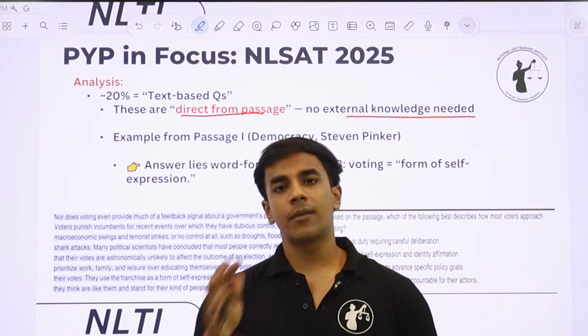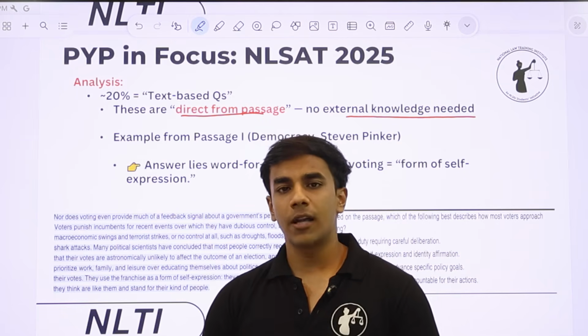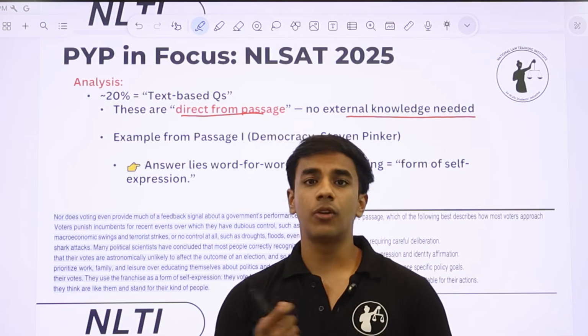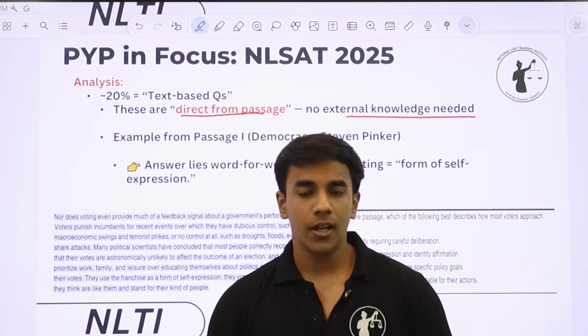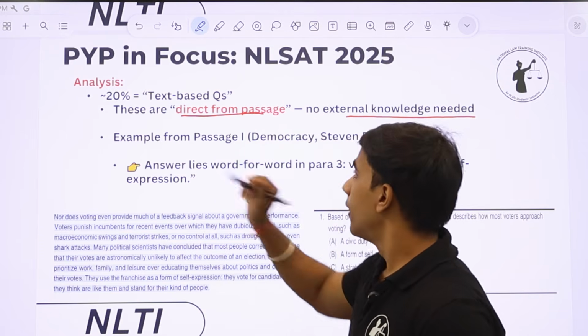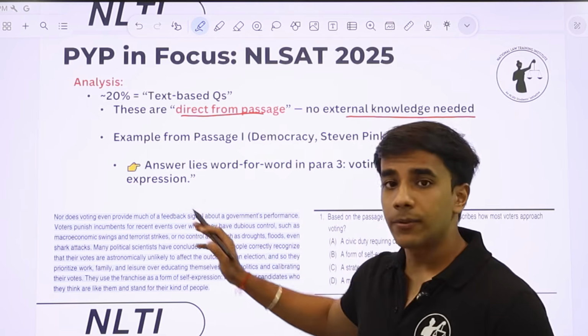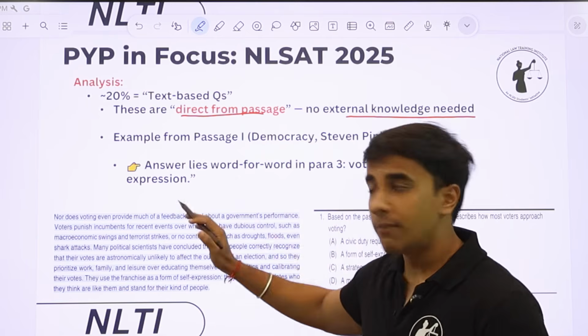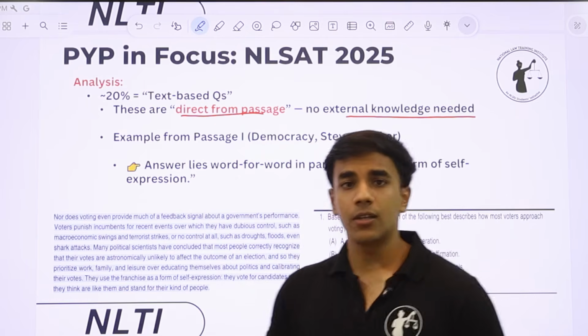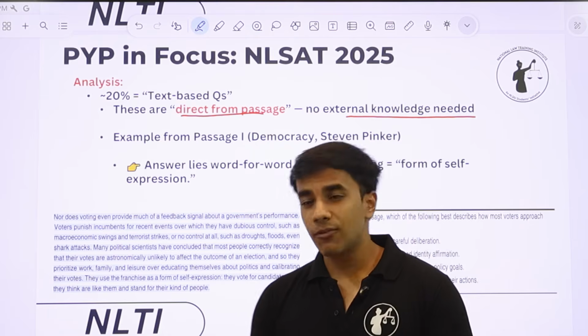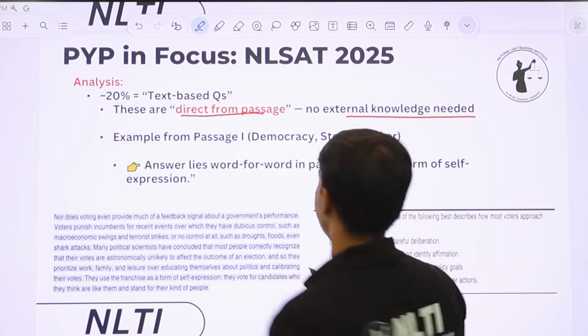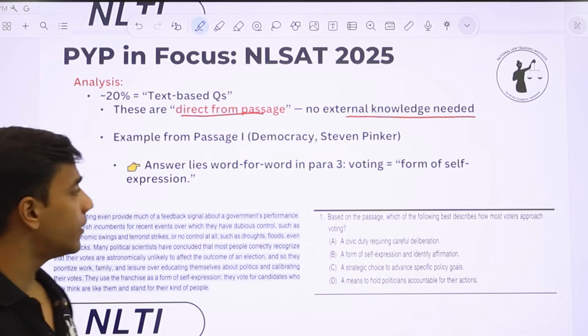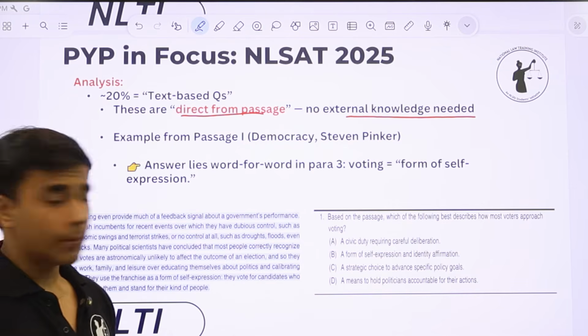All it requires is some attentive reading. You should have read the passage well, and you should not have missed out on any detail while reading the passage. Now, an example from the NLSAT 2025 paper of text-based questions. Around 20% of the questions were of this type, directly from the passage. And this, I think, is the first question of the paper itself.